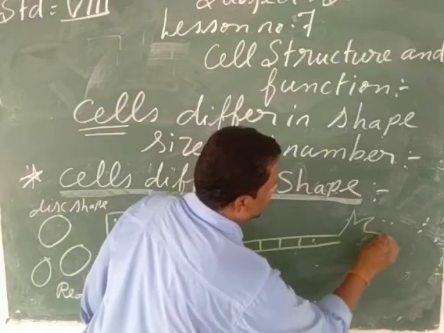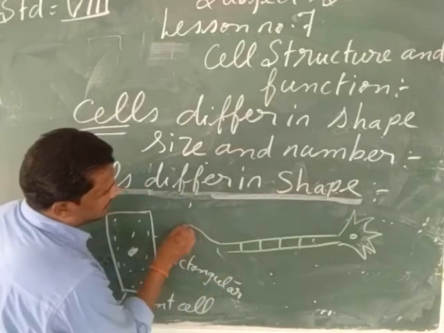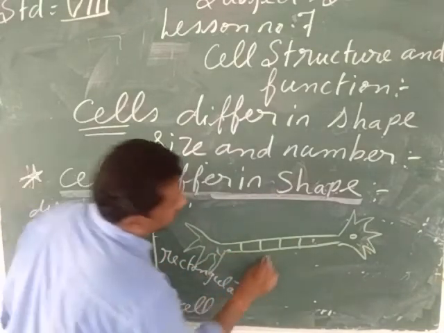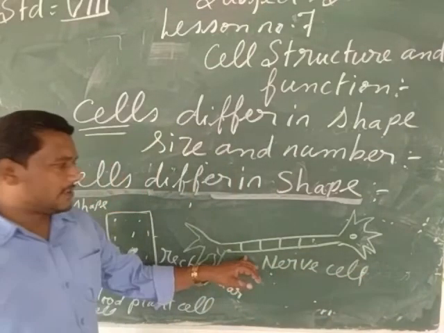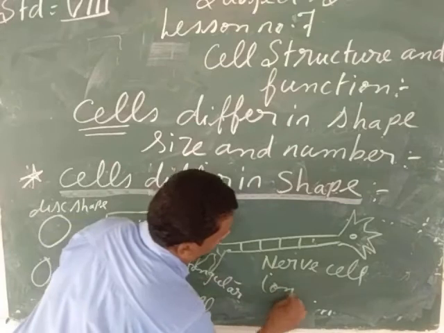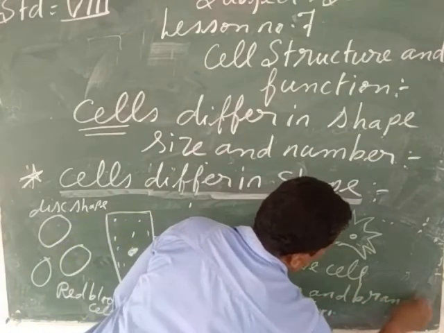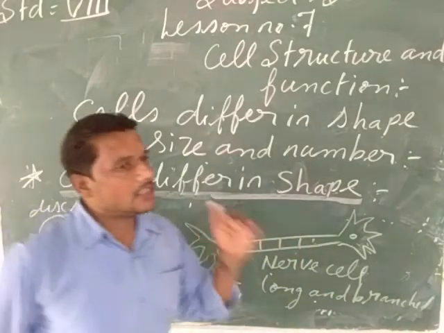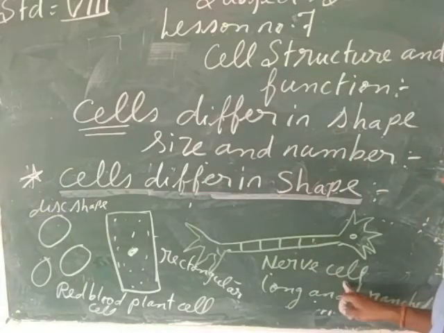Suppose we are going to see the nerve cells. These nerve cells are long and branched. Nerve cells, N-E-R-V-E, nerve cells. The nerve cells are long and branched, B-R-A-N-C-H-E-D. So my children, we can see the nerve cells. Since the nerve cells have to carry the messages from one part of the body to another part of the body, that's why these cells are long and branched.